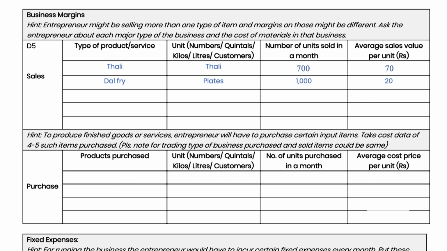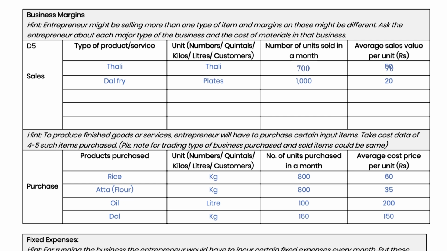On the purchase side too, the table has to be filled in a similar manner. First, identify 3 to 4 most important items that the business has to purchase. Define the unit for them. Then fill the number of units purchased in a month and the cost price of each unit.